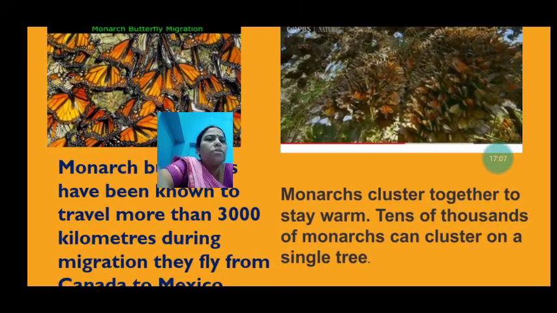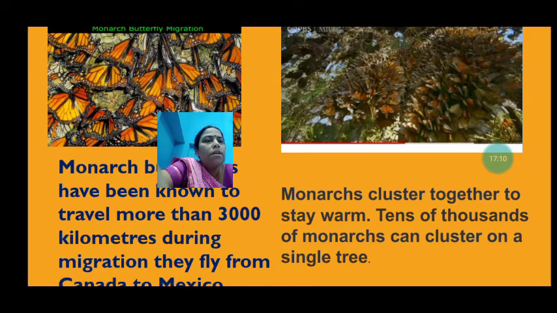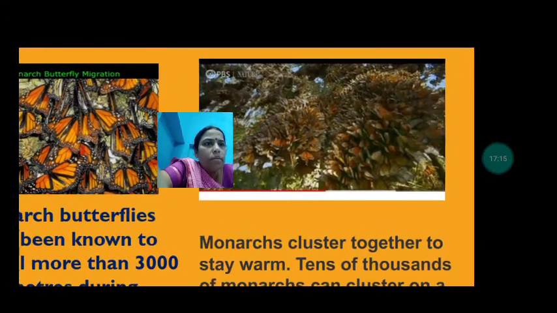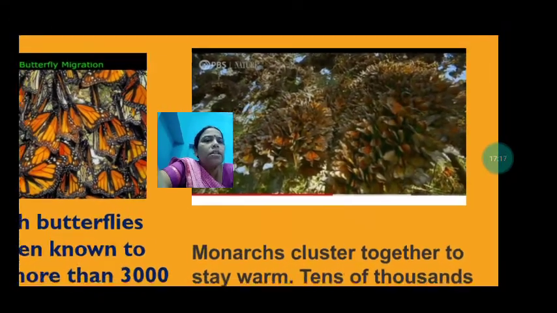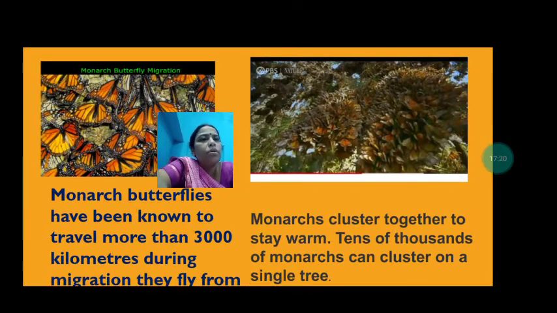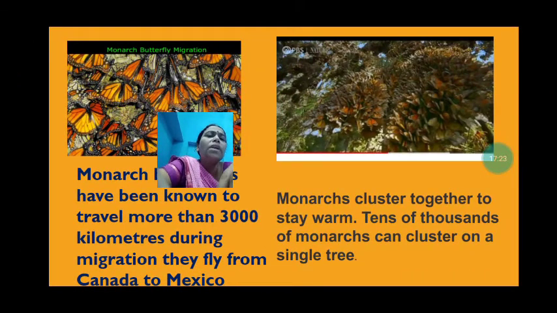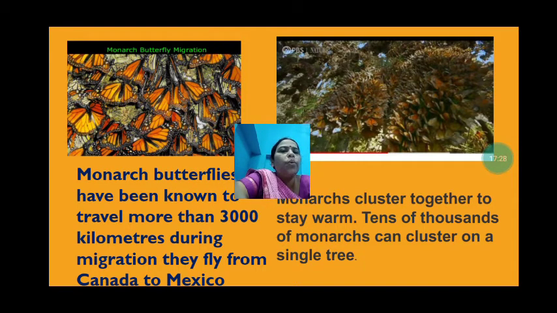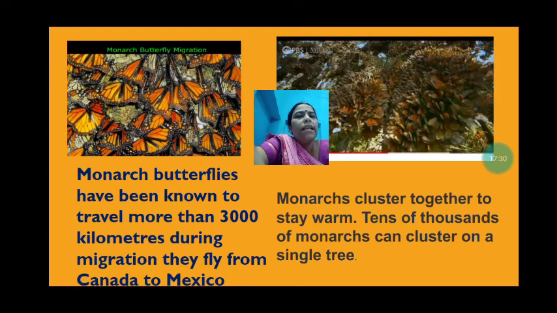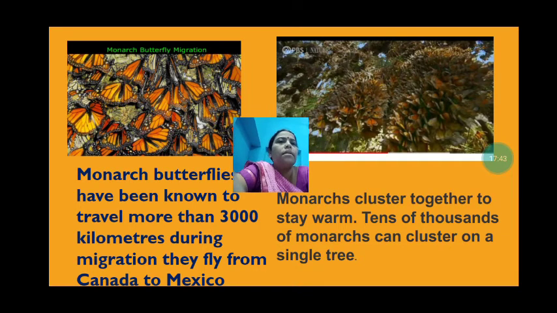Tens of thousands of monarchs can cluster on a single tree. You can see thousands and thousands of monarch butterflies on this tree, and sometimes the tree becomes so heavy that the branch also breaks due to their weight. When they are coming from Canada to Mexico and returning back to Canada, it can take 3 to 4 generations to complete the migration.